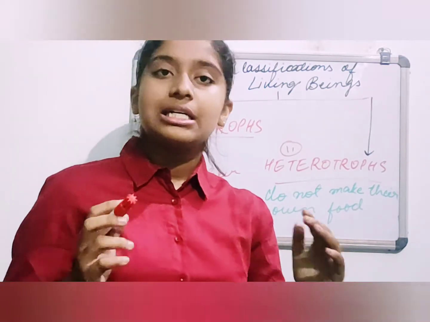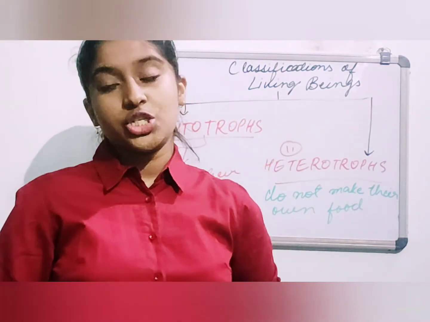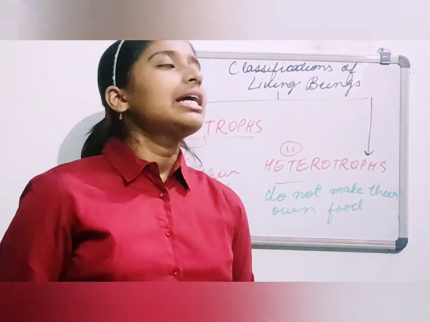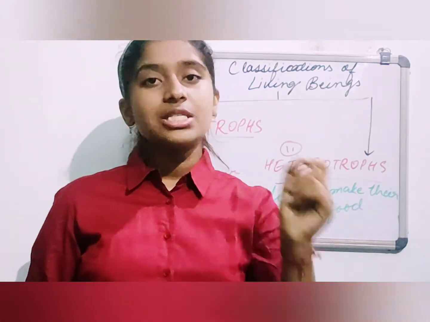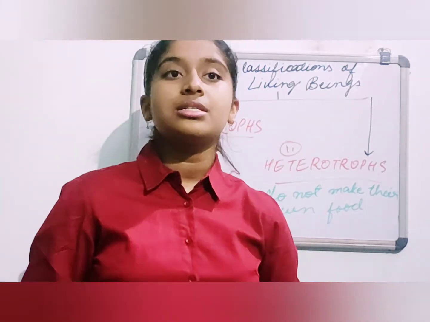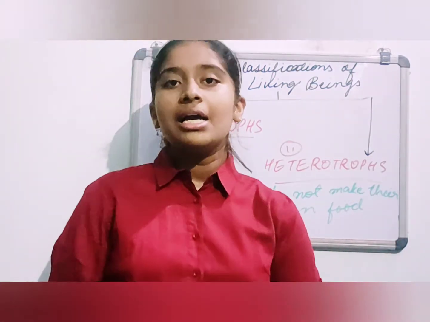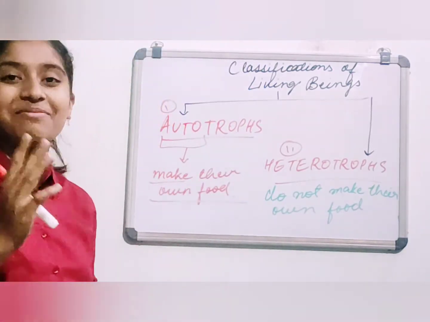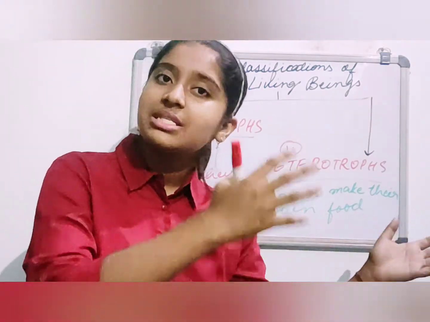If you eat rice, pulses and vegetables in your afternoon lunch, have you ever wondered, or has your mom ever wondered, where the rice which she is cooking comes from? It comes from some unknown farmer's farm, and in that farm there are crops, and those crops are nothing but plants which are making their own food, and they are not taking the food from somebody else.